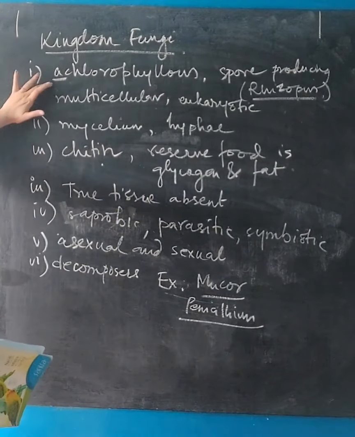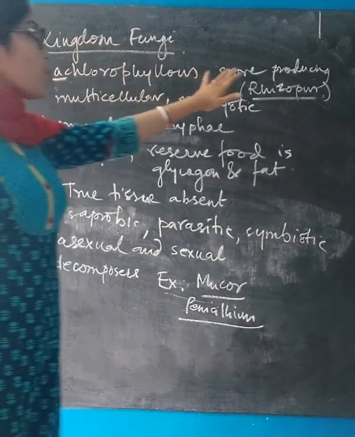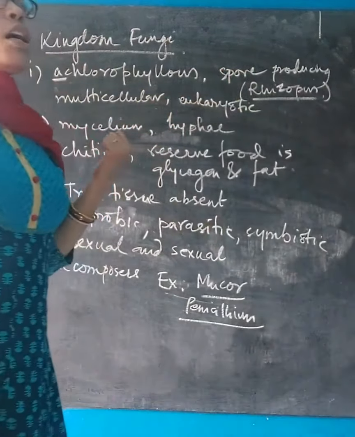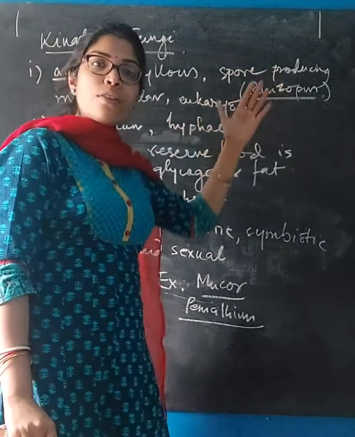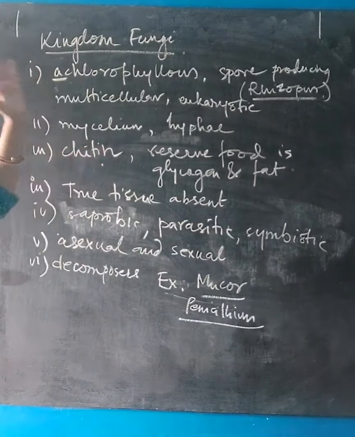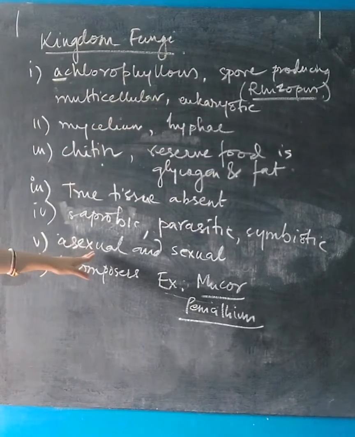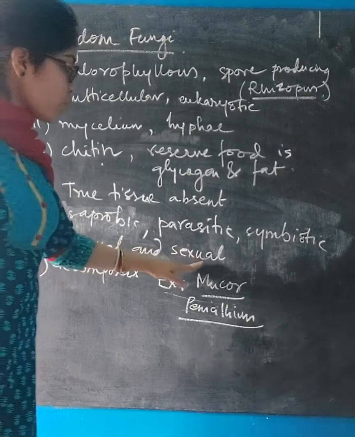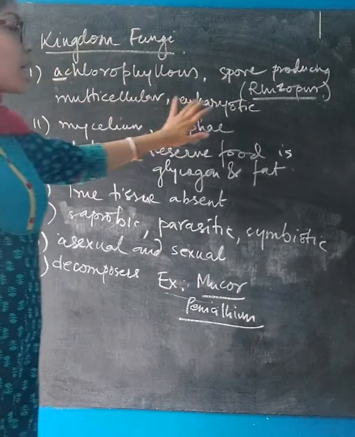They are achlorophyllous, meaning they do not contain chlorophyll. They are spore producing, that means they reproduce by formation of spores, as in Rhizopus, as we have read in class 8. They do not only produce spores, because later on you get to know that they also reproduce sexually. So, achlorophyllous, spore producing, multicellular and eukaryotic.